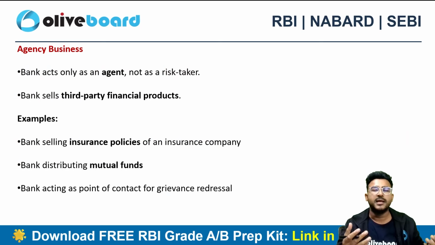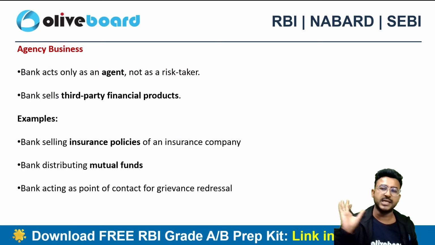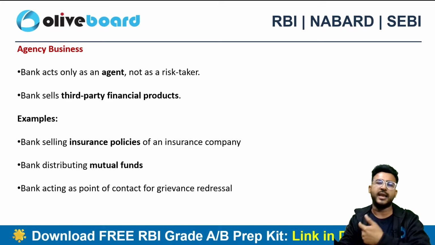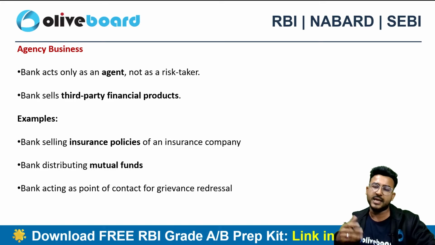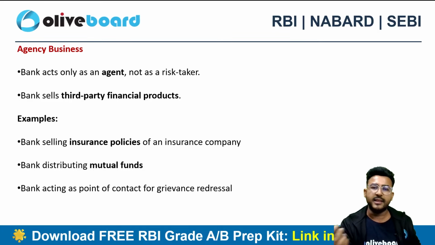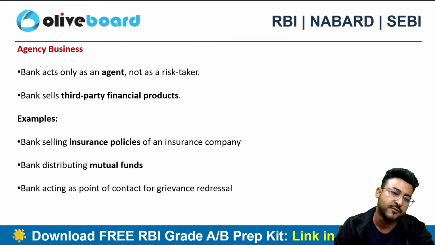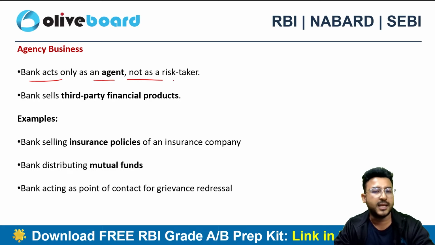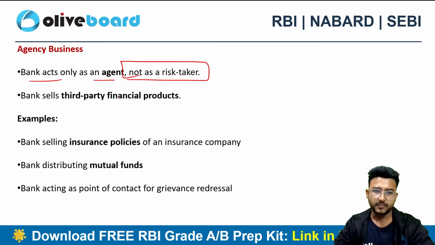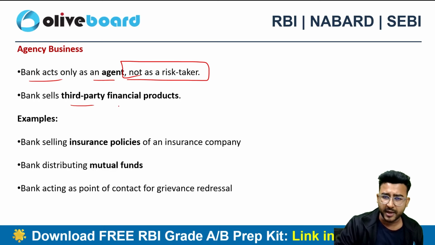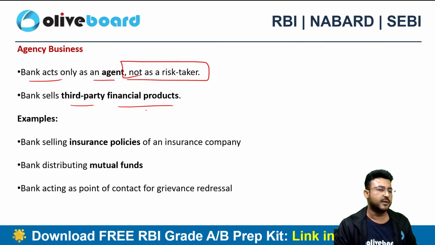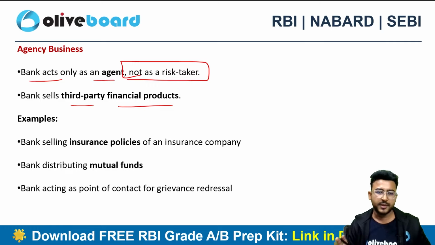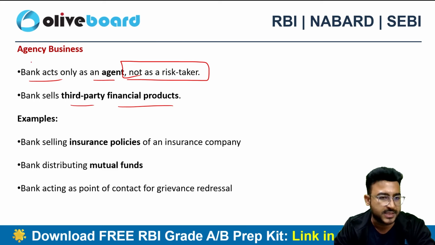The banks can act only as an agent. Now, the agent is not taking any kind of risk. The agent is just selling a product or helping someone to sell the product, and they are able to secure a good amount of commission for that. So, the banks can only act as an agent. They can't take risk here. That means the bank can sell third party financial products, but they can't take the risk emanating from that trade or the financial product. That means only agency business is allowed.